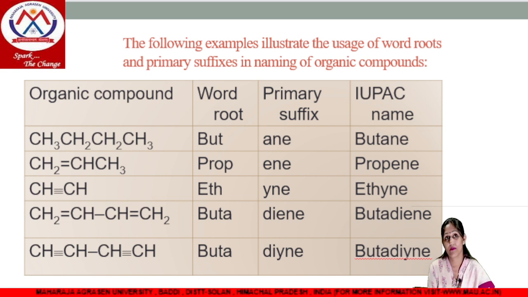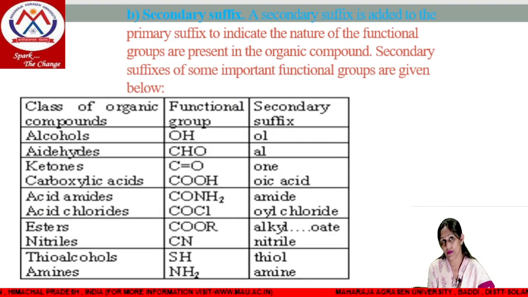Next, in next example we are having 2 triple bonds, first at first position and second one at third position. We are having 4 carbon chain, it means word root will be but, and here 2 triple bonds, so diyne, butadiyne. Next is our secondary suffix. Secondary suffix is just added before primary suffix to indicate the nature of functional group which is present in organic compound. Okay, this is our table.